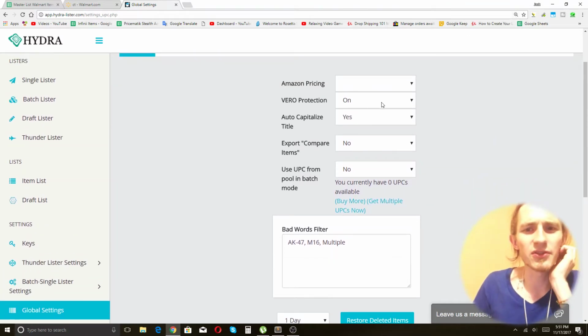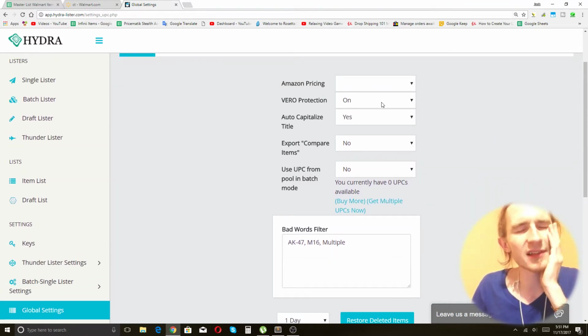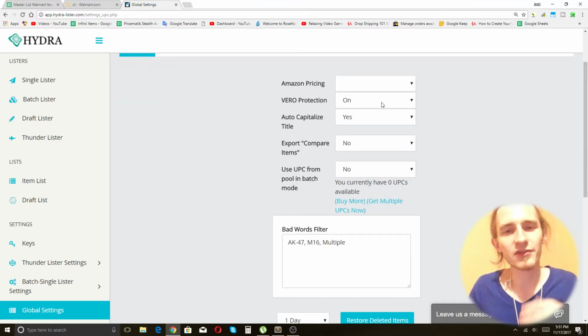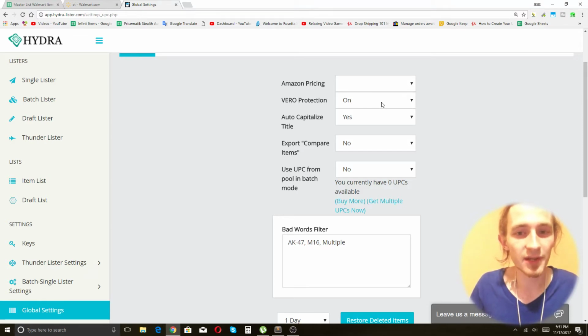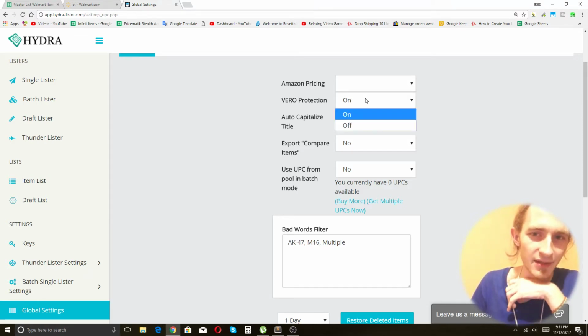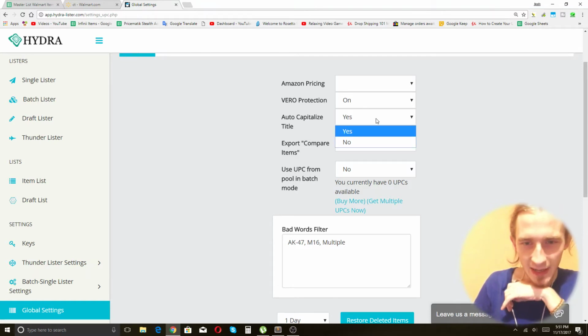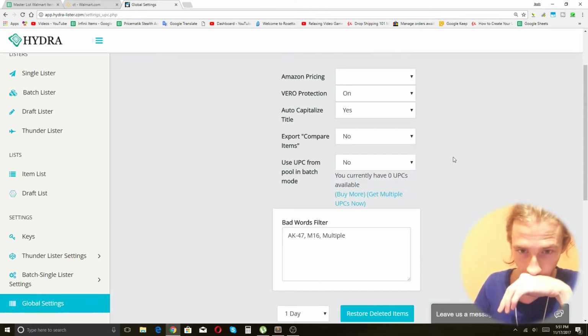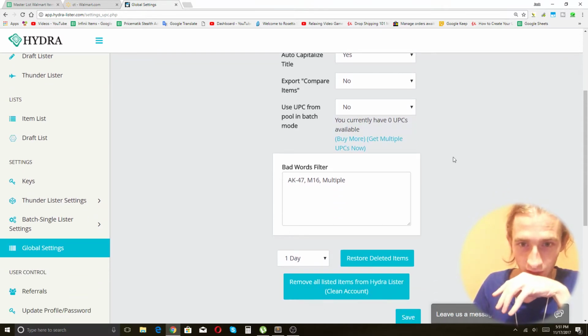I recommend you do, especially when you're bulk listing, it's so easy to just replace items with other items. Why not just learn what items don't create problems, right? So what we're going to do here is enable Vero protection. We want to capitalize the titles. I don't want to compare my items, and I don't want to use custom UPCs.